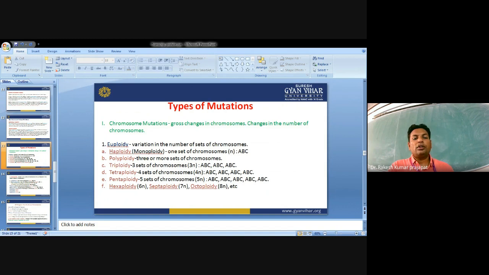Now, chromosome mutations, there is a gross change in the chromosome, a change in the number of chromosomes. When we talk about the change in number of chromosomes, for that we will discuss later. But before that, we will see the chromosomal mutations and types of mutations. So the change in the genome involving chromosome part, the whole chromosome and whole chromosome sets are called chromosomal aberrations, chromosomal mutations. Chromosomal mutations are proved to be of great significance in applied biology, agriculture.